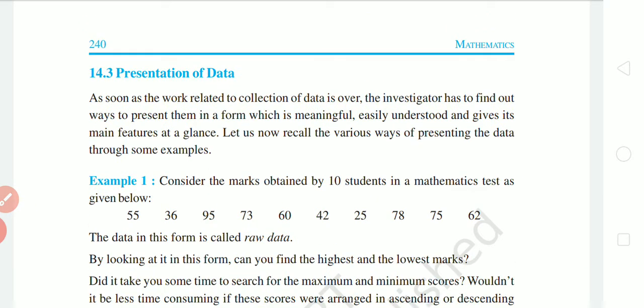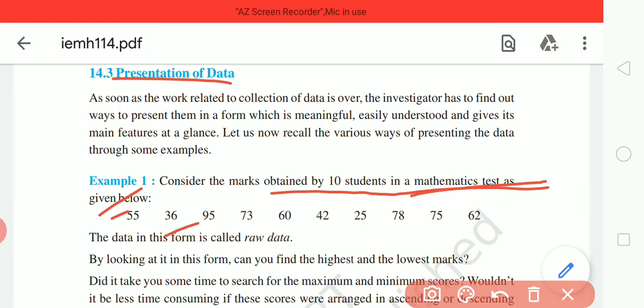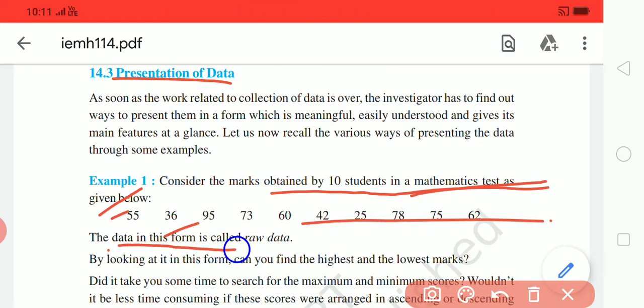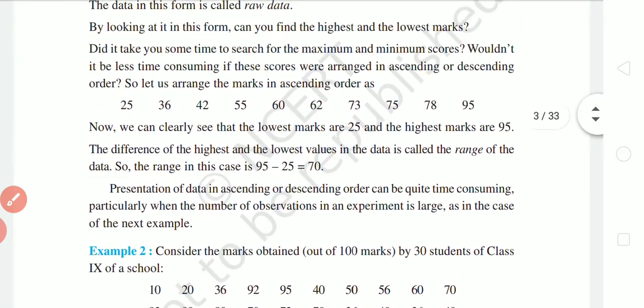Here is the presentation of data. How to present the data? If you have been given data like 10 students' marks in a mathematics test, then this form is the raw data. If you organize it in the form of groups and in the form of tally marks, it will be called organized data.